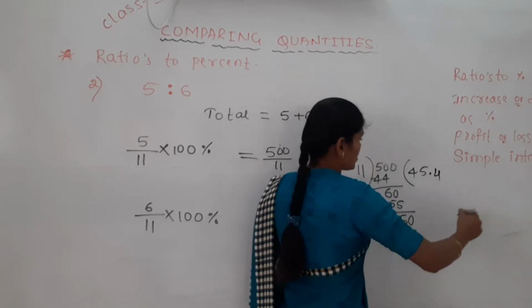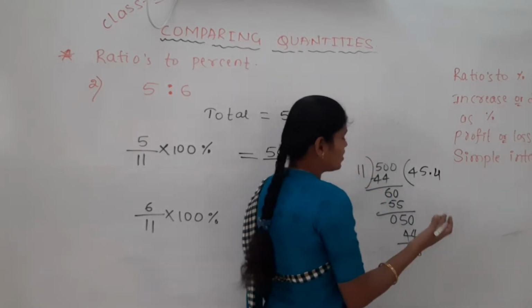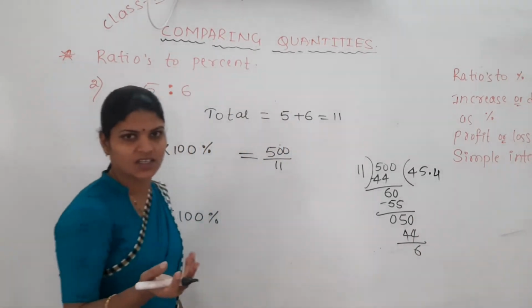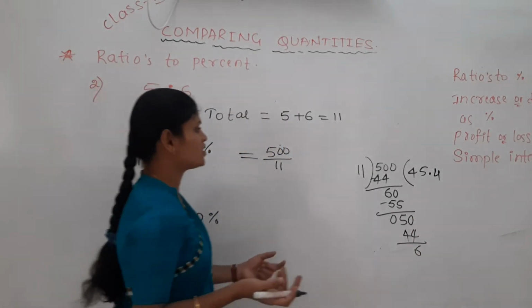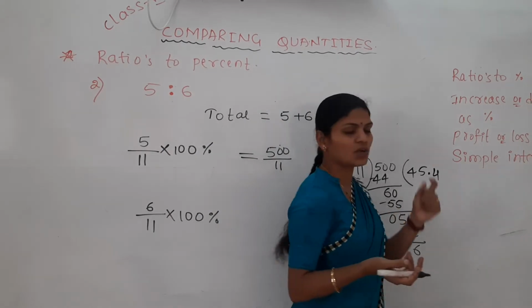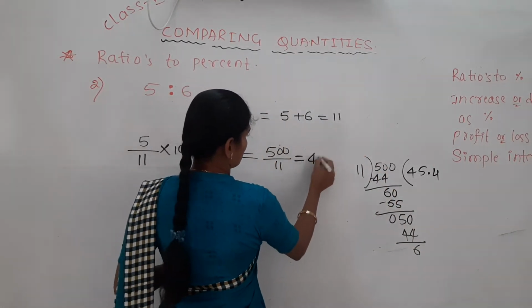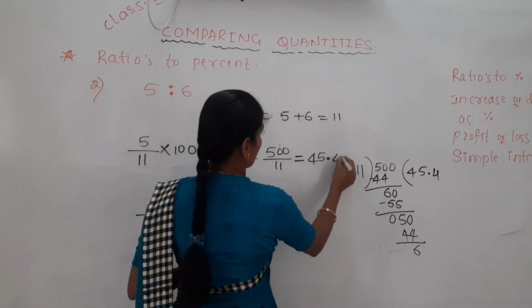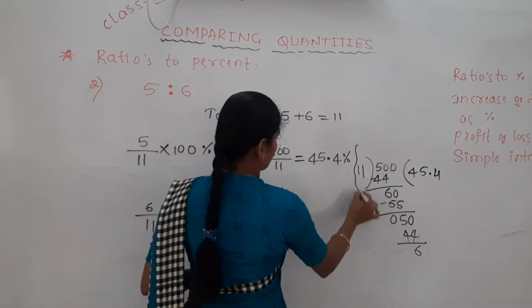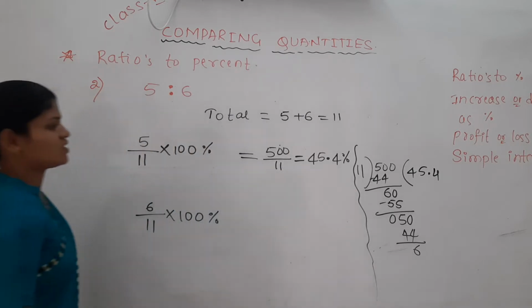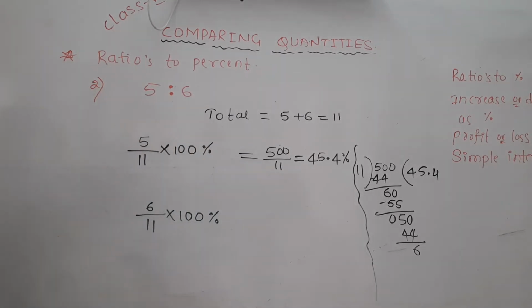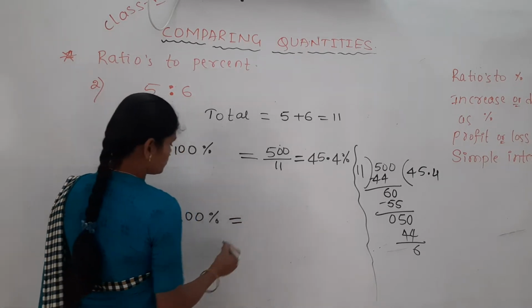If you do the same thing, you will get 4 5 4 5 4 5 again. I want to take only one digit after the decimal point, so this one in terms of percentage is 45.4%. And next one, how to do?